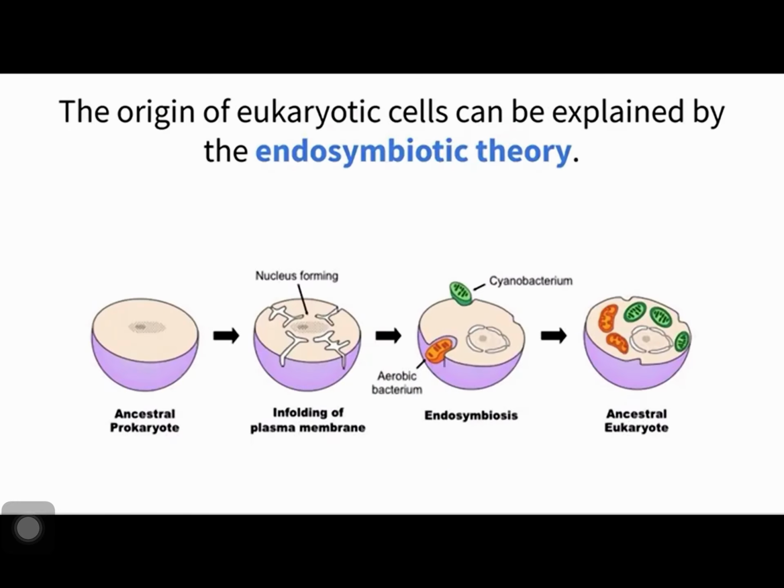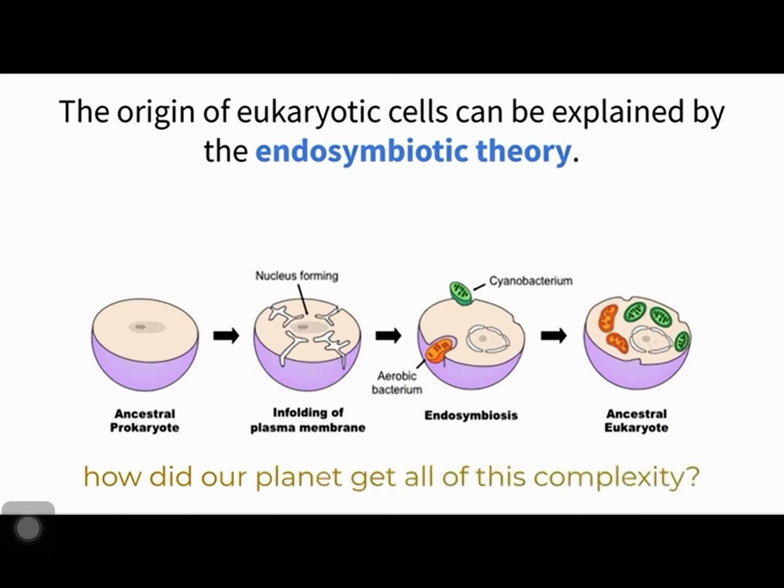As we know from the previous slides, life started off on our planet with very simple single-celled organisms. But when we look around our planet today, we see a lot of complexity. How did this complexity come to be? How did the planet start with prokaryotic cells and have eukaryotic cells develop alongside them? We can answer this question with the theory of endosymbiosis.